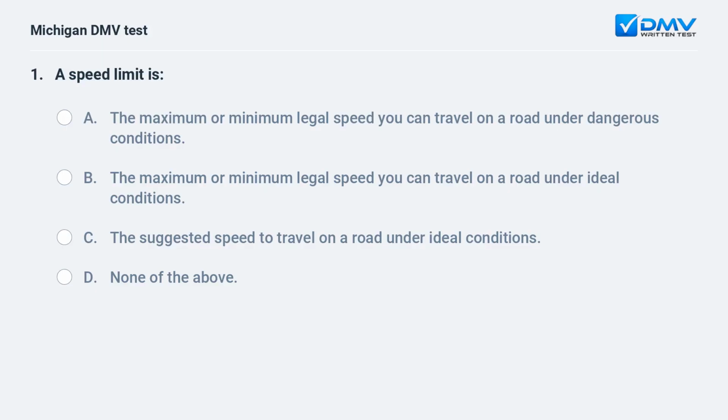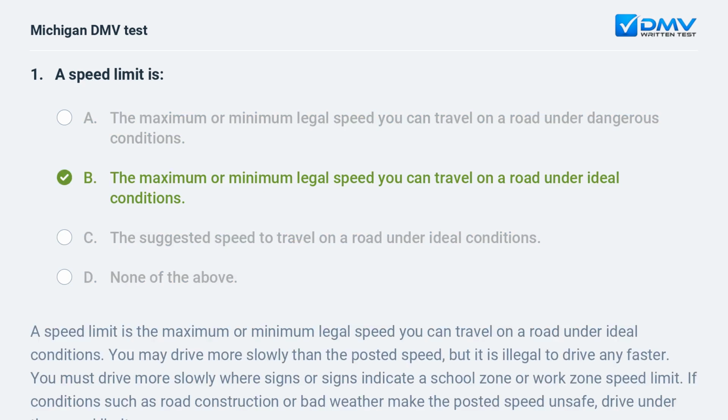A speed limit is: A. The maximum or minimum legal speed you can travel on a road under dangerous conditions. B. The maximum or minimum legal speed you can travel on a road under ideal conditions. C. The suggested speed to travel on a road under ideal conditions. D. None of the above. The answer is B. The maximum or minimum legal speed you can travel on a road under ideal conditions.